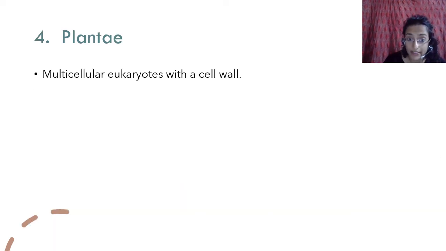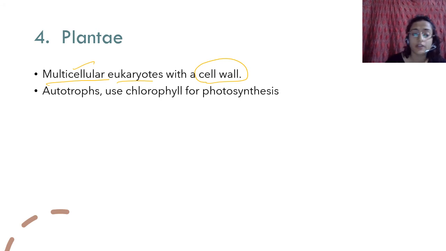then you have plantae. Plantae is multicellular eukaryotes with a cell wall. Cell wall made up of cellulose. They are generally multicellular. There are very few species that are unicellular. But despite being unicellular, why were they not put in Monera or Protista? Because they are eukaryotes and they show absolutely the same features as plants, which means that they also have a cell wall. Okay? They are all autotrophs.